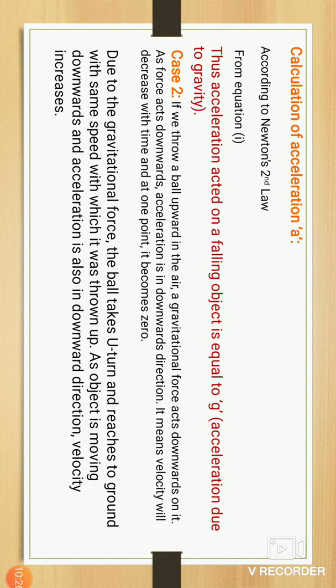That's why when the ball reaches maximum height, it makes a u-turn and reaches the same high speed toward the downward direction toward the earth, increasing the velocity.